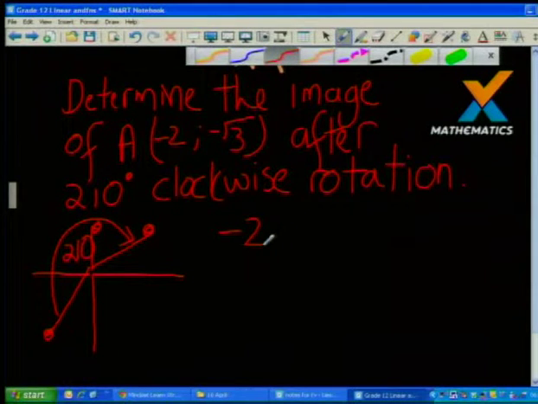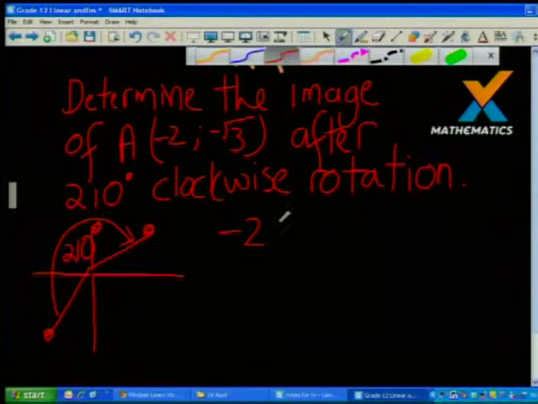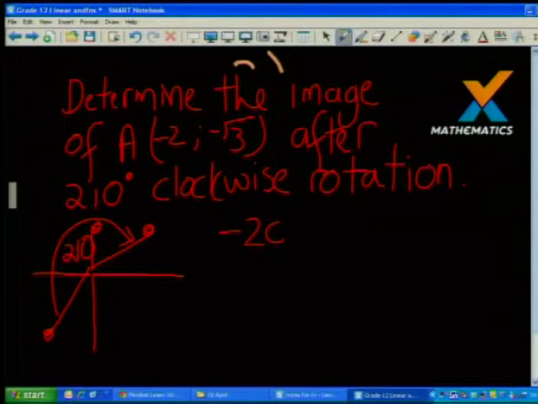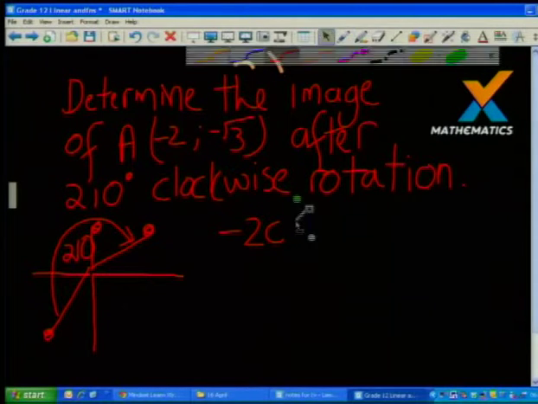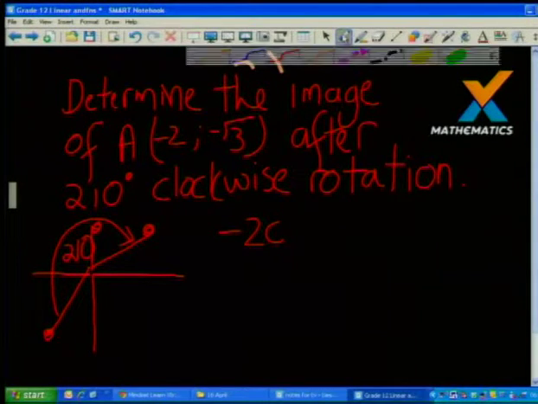Because it's clockwise, I am now going to make it minus. You can also, as one of our viewers suggested earlier on, just take whatever you need to add up to 360. So 60 degrees, make it 300, whatever is less complicated for you.